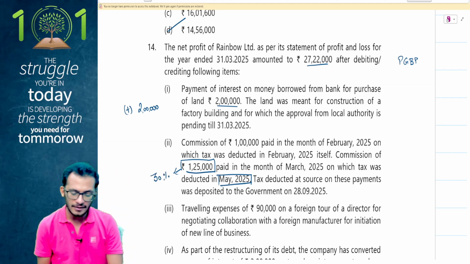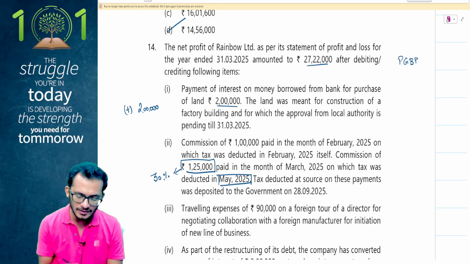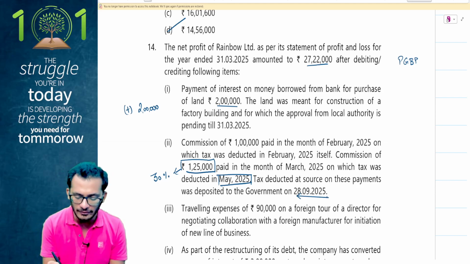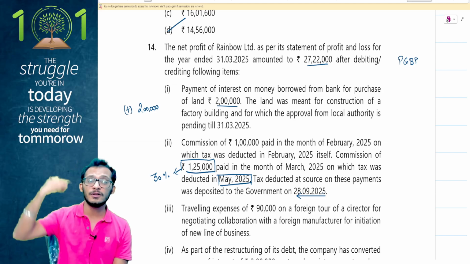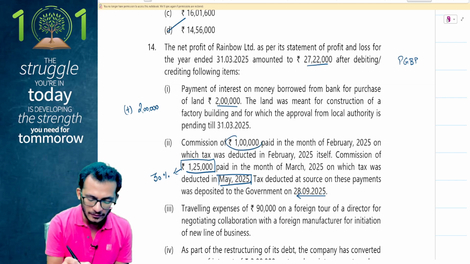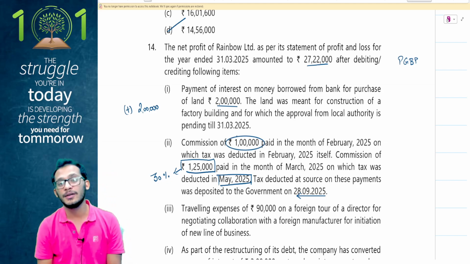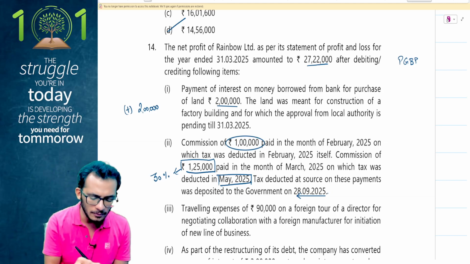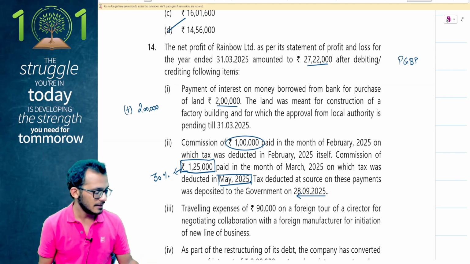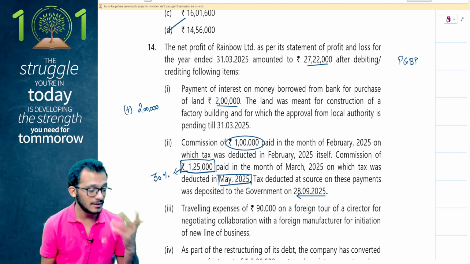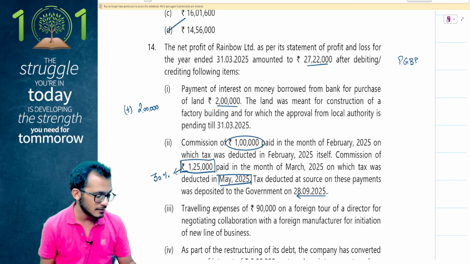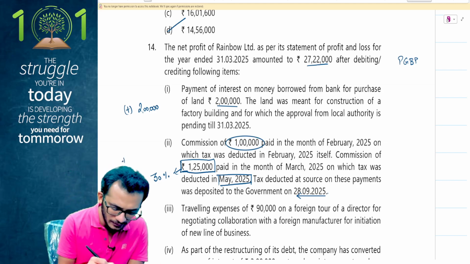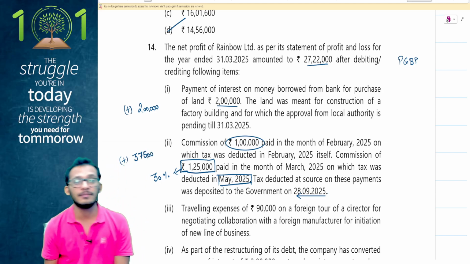Tax deducted at source on these payments was deposited to the government on 28th September 25. Now I am looking at this condition only for the purpose of my first payment. My first payment of 1 lakh rupees should have been deposited before the due date of return filing. It has been done on 28th September, therefore I am fine. I have no problem here. So this means the 1,25,000 alone is going to get disallowed at a 30% rate. So 1,25,000 into 30% gives me 37,500 rupees. So disallowance comes up here.